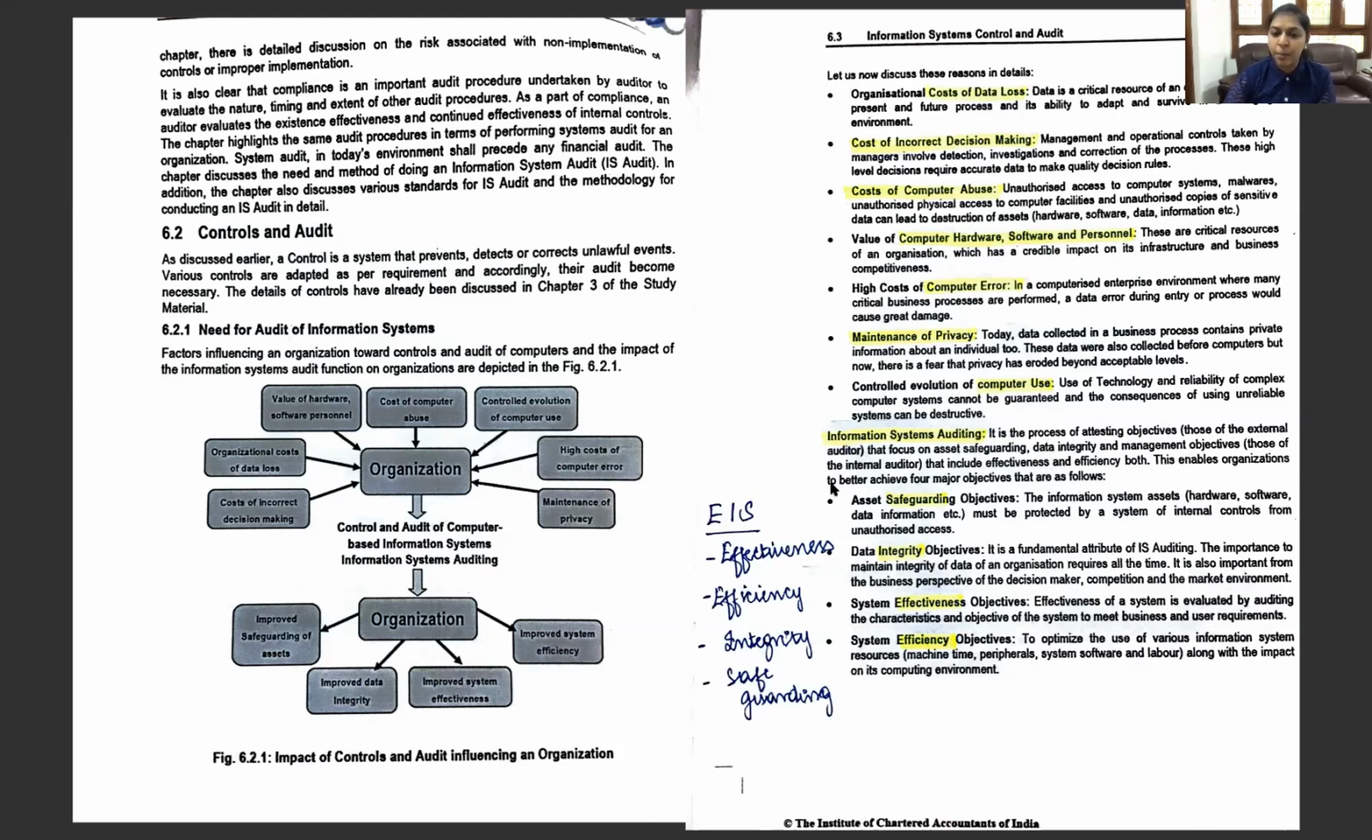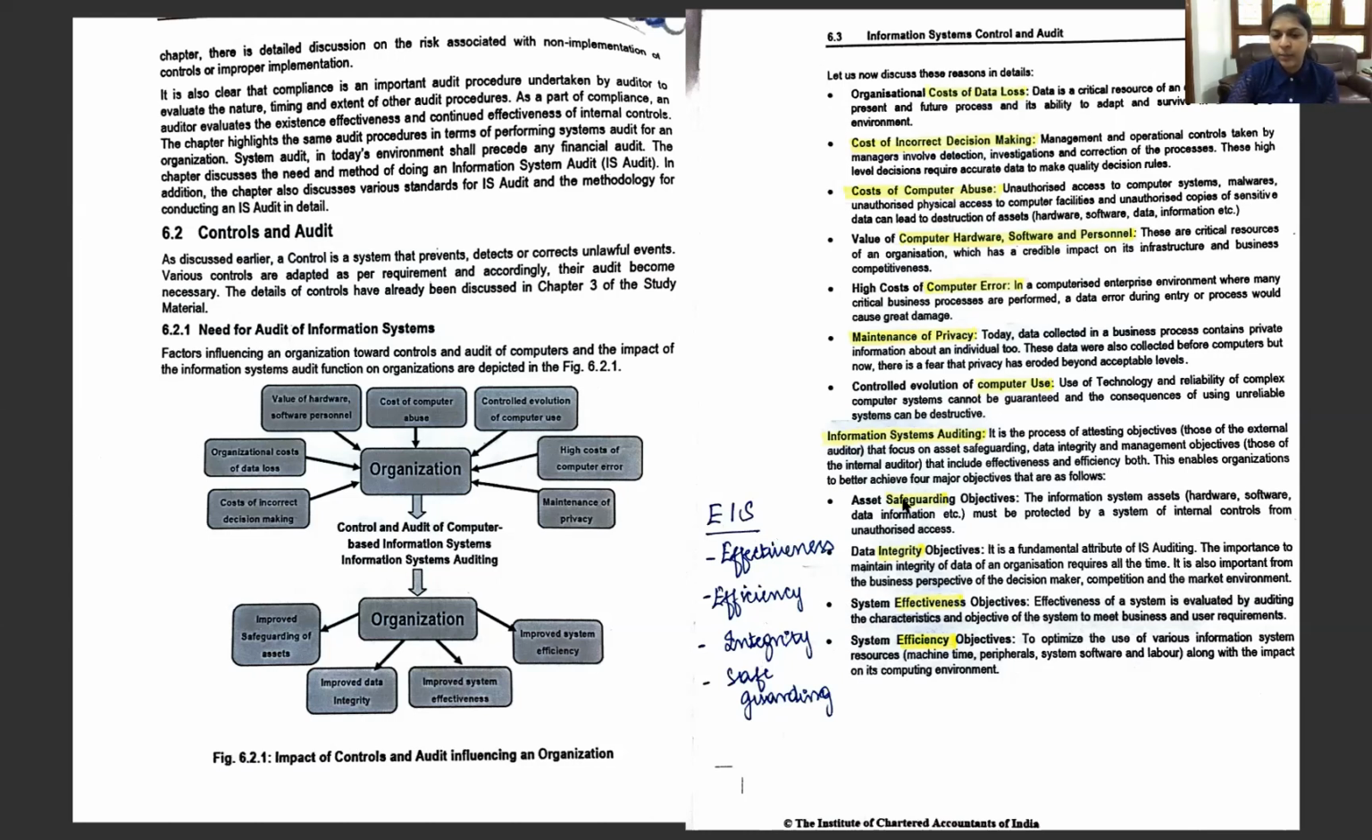Here we have a mnemonic here, which is EIS. Sounds like Executive Information System. No, but here it is EIS. E for effectiveness, E for efficiency, I for integrity, S for safeguarding. So these are the objectives of an information system auditing. What are they? EIS. E for effectiveness, E for efficiency, I for integrity, and S for safeguarding objectives.